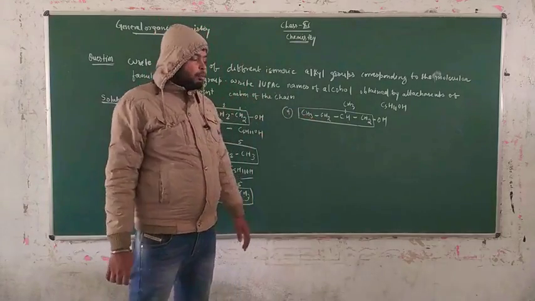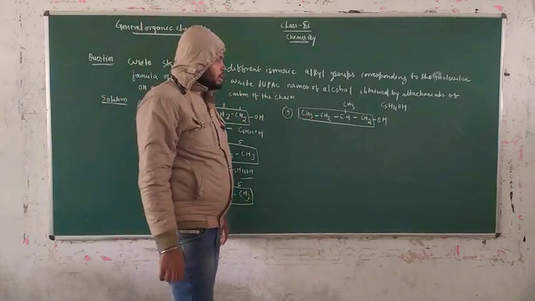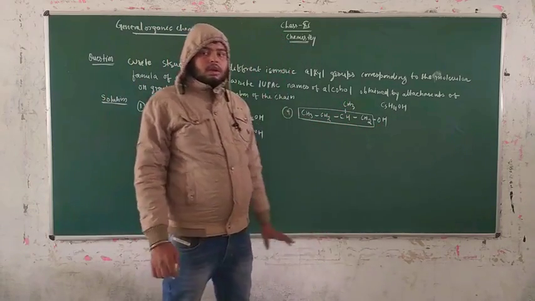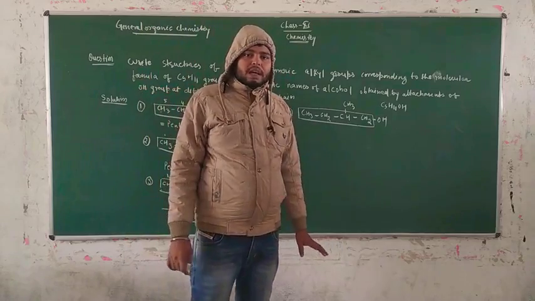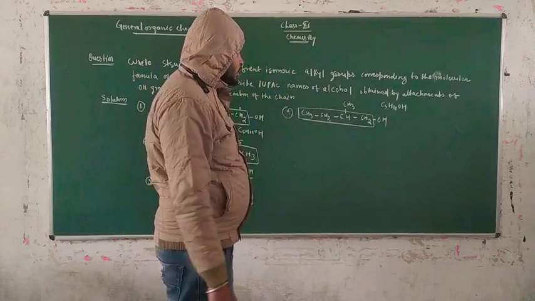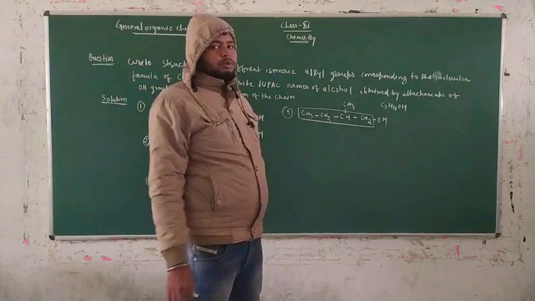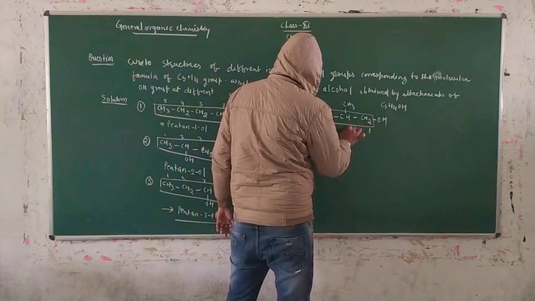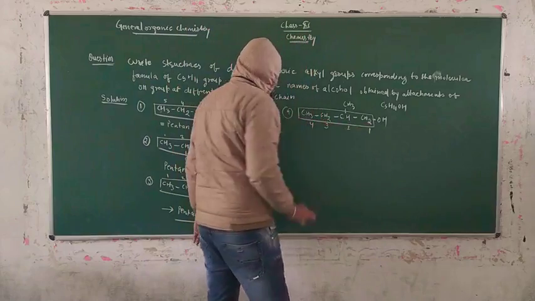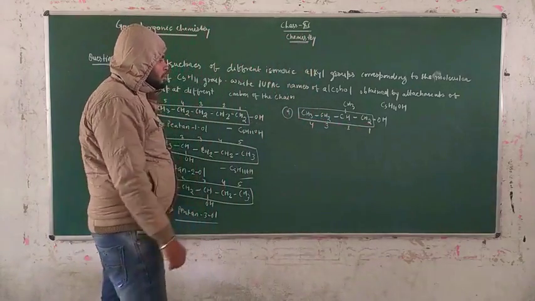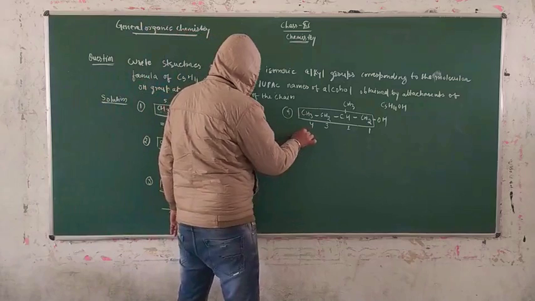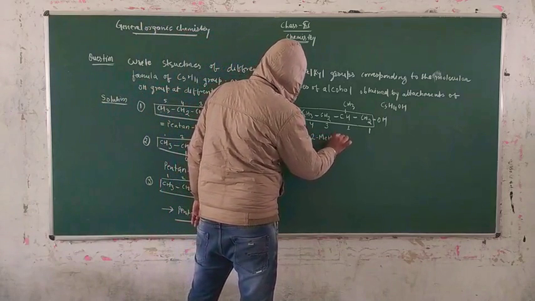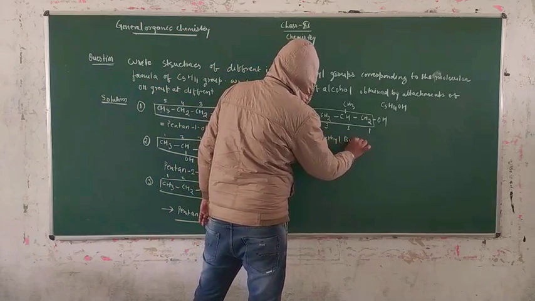For the numbering, you have to see that there are 2 terms present in your parent chain. This is your substituent and this is your functional group. According to IUPAC nomenclature, our functional group has more priority than the substituent. That's why we have to write the numbering from this side, 1, 2, 3, 4. For the naming, guys, we have to write this: 2-methylbutane.